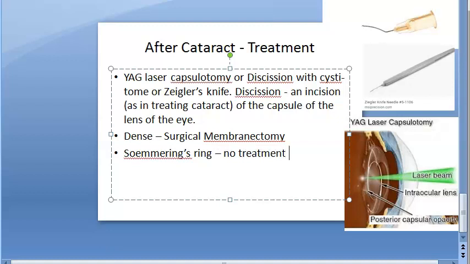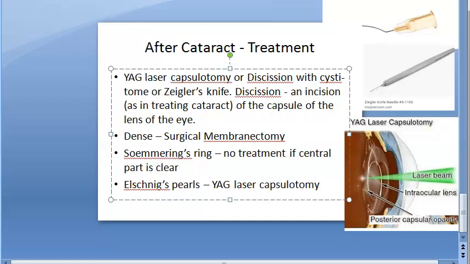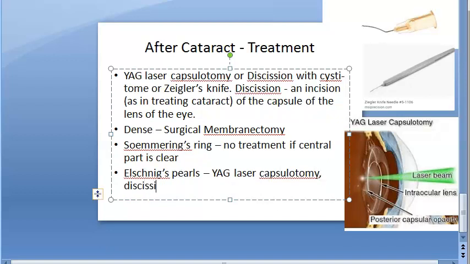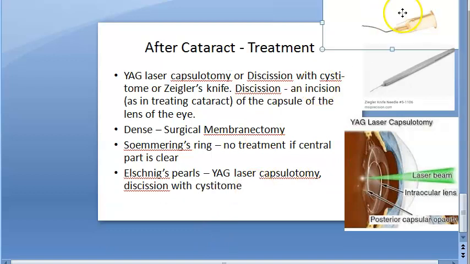And Elschnig's pearls, again the same thing: YAG laser capsulotomy or discission with cystitome. That is nothing but this one, the cystitome.